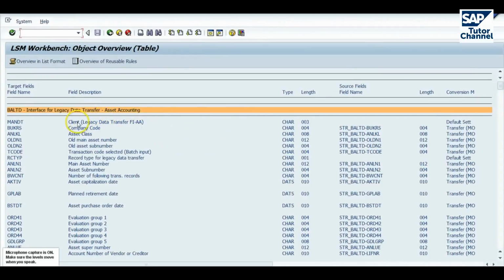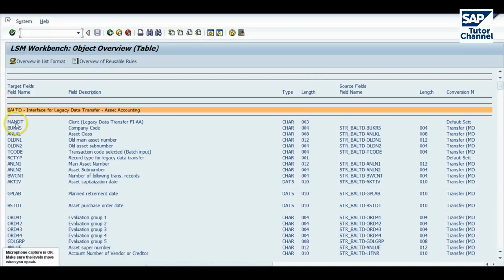Now, here are the structures that SAP uses to accept asset accounting data. You may remember I called my structure str_baltd. That's because baltd is the top level structure for asset accounting. When you create the object initially, you'll have the first four columns here. The rest relates to steps I've already taken. So let's just concentrate on the first four columns.